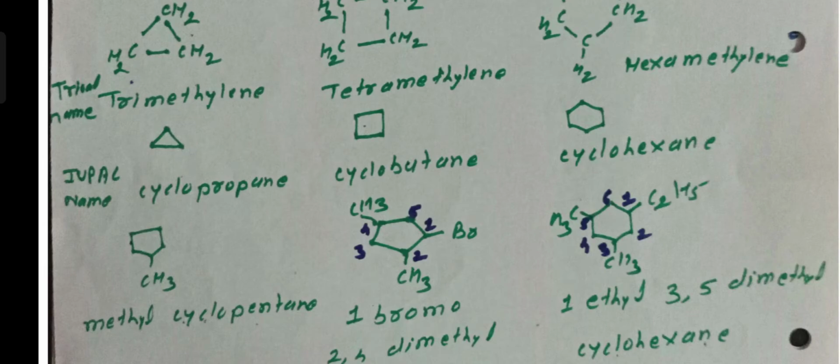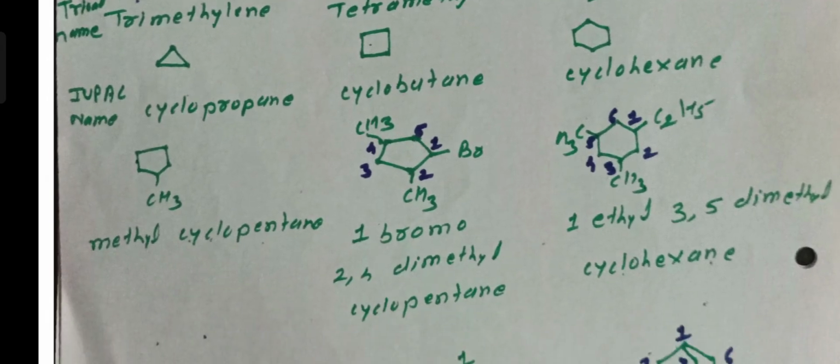Then at position number 1 Br attached, at position number 2 and position number 4 two methyl groups are attached, therefore name of this compound is the 1-bromo-2,4-dimethylcyclopentane, because ring is the 5 carbon atoms, therefore cyclopentane, and position number 1 bromine atom, position number 2 and 4 methyl groups. Therefore name of this structure second is the 1-bromo-2,4-dimethylcyclopentane. Then here structure number 3.